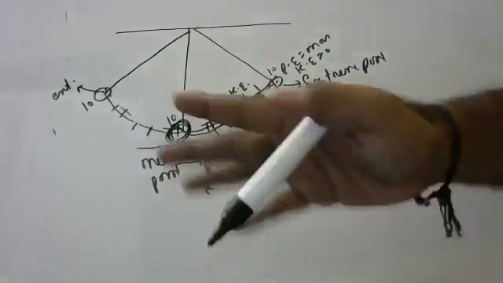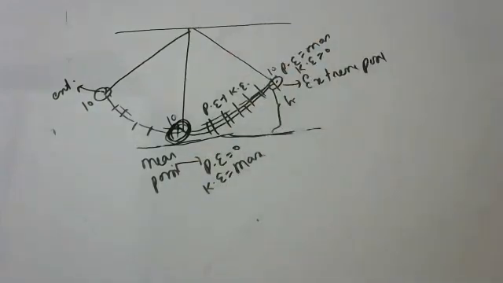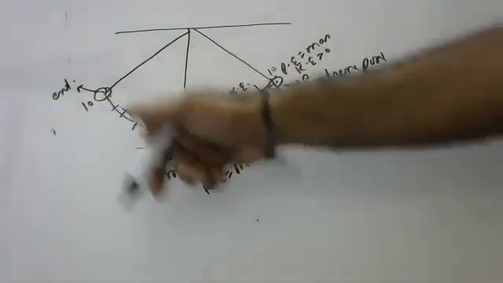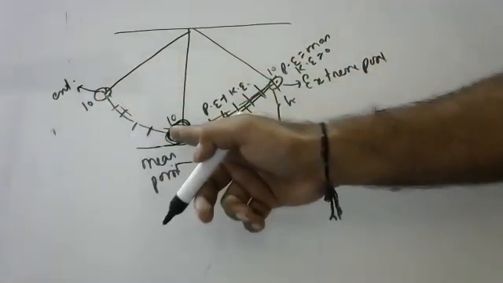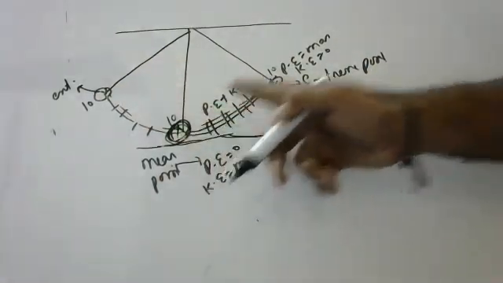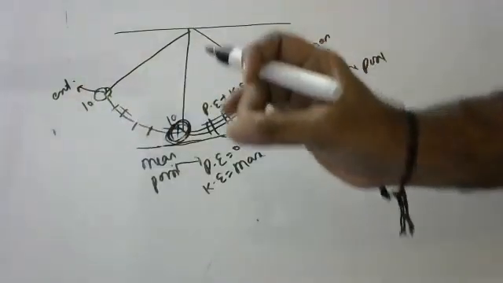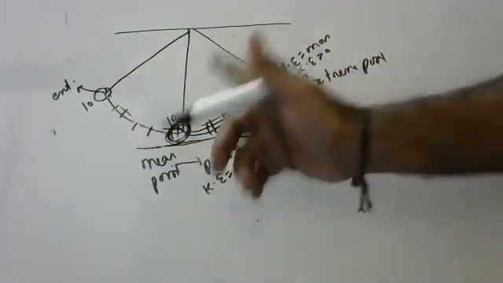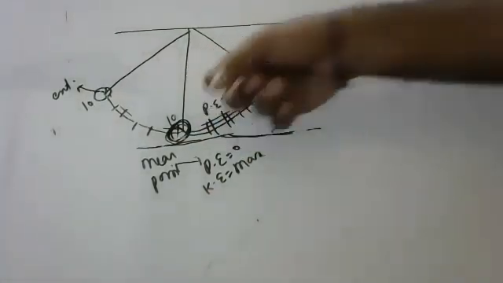But the energies may change. Here only potential energy is 10 joules. Here only kinetic energy is 10 joules. Here potential plus kinetic energy is 10 joules in the middle. That is what I am saying. One form of energy is converting into another form, but on the whole, energy remains the same. That is called the law of conservation of energy in the case of a simple pendulum.